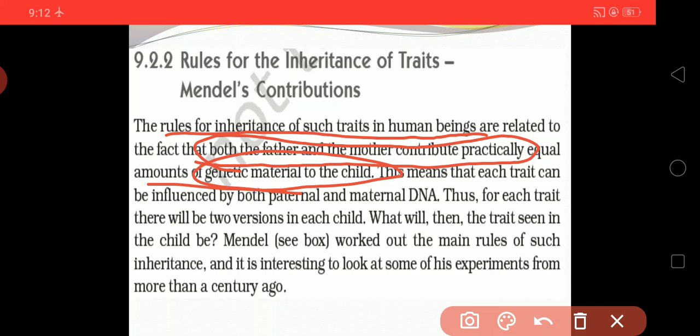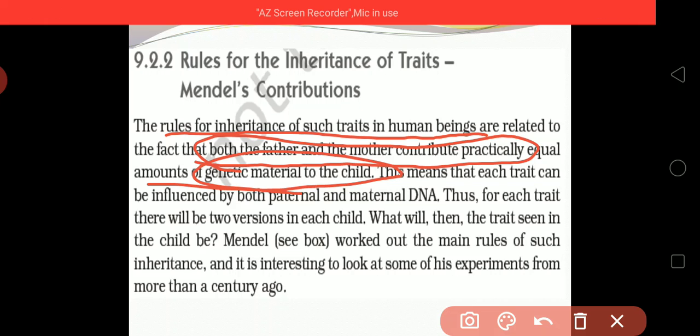So the child has characteristics of both the father and the mother, because of the equal amount of genetic material from each.